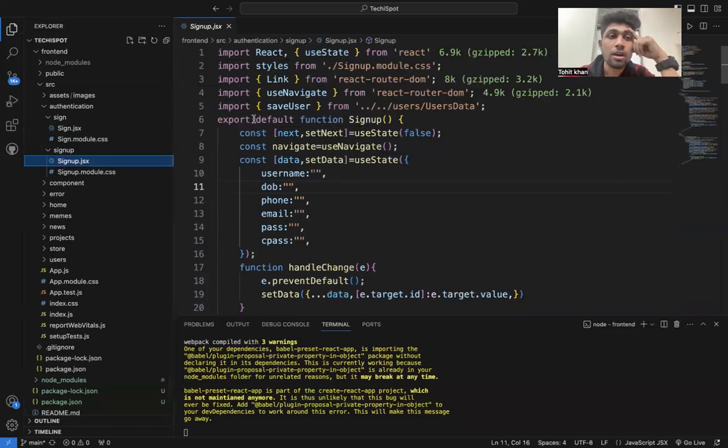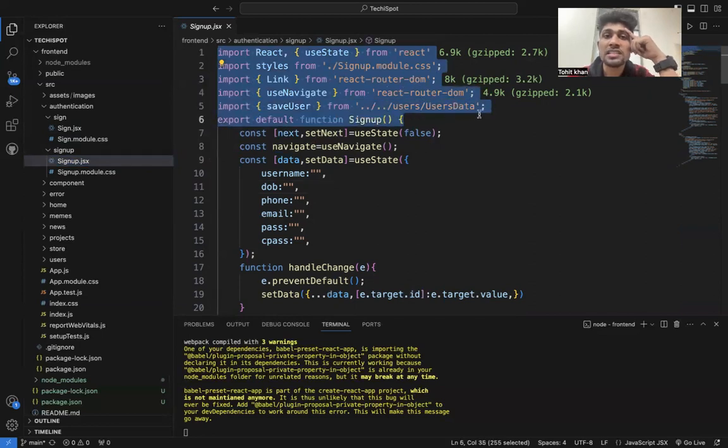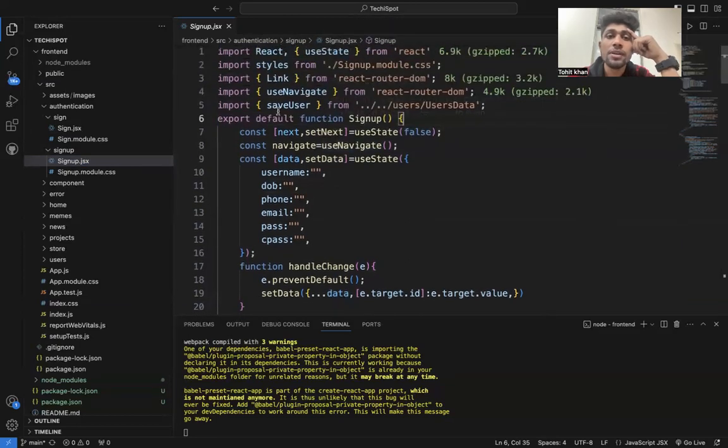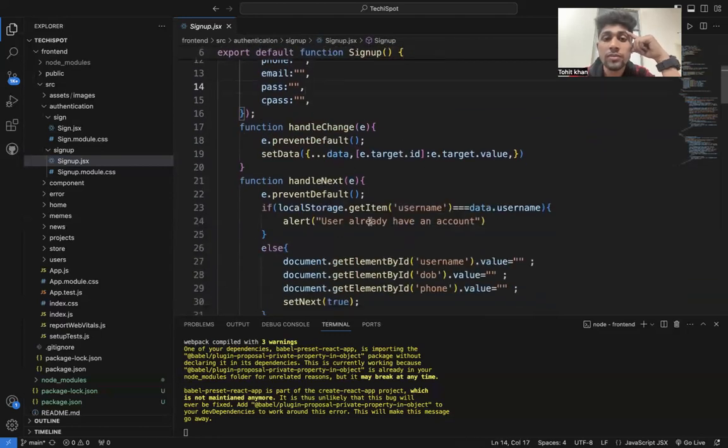The sign up form is the same as the login form, in which I implement router dom, sign up CSS, useState and user. When the user signs up, it is saved in local storage, because local storage will store all the sign up users.